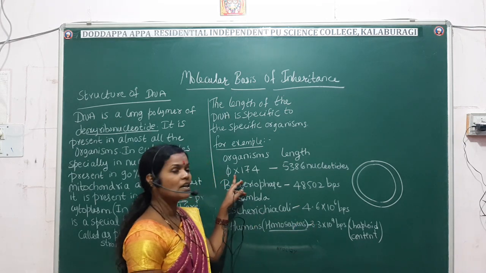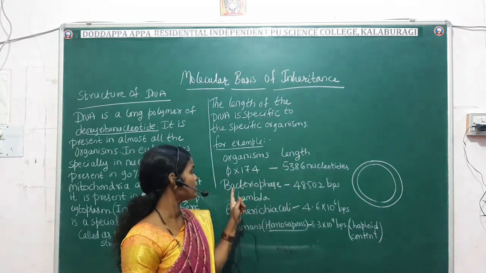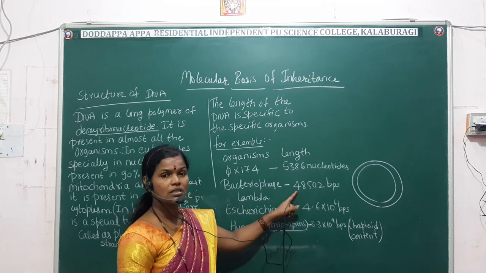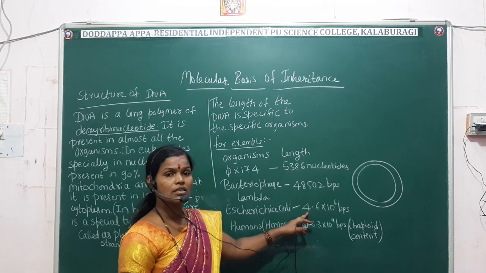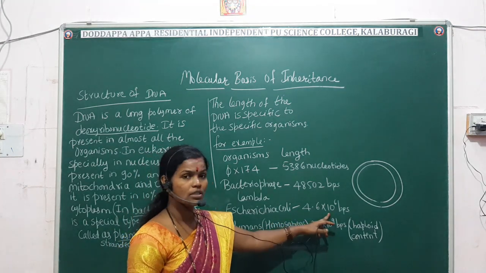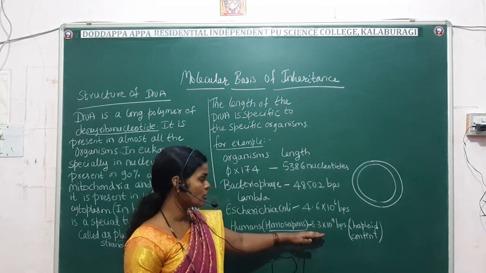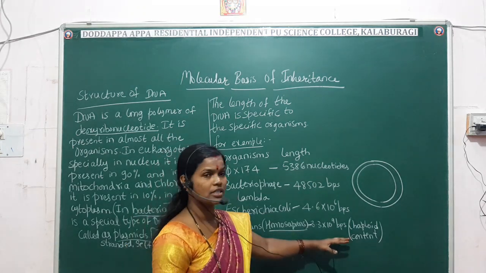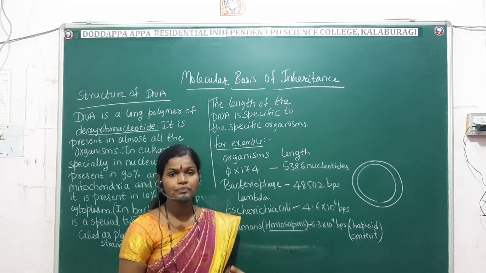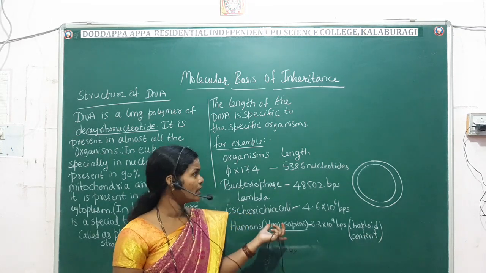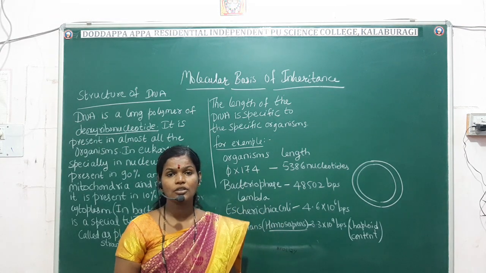Once again I will repeat: the phi X 174 virus consists of 5386 nucleotides. Then bacteriophage lambda consists of 48,502 base pairs. Then Escherichia coli consists of 4.6 into 10 raised to 6 base pairs. And humans, that is Homo sapiens, consist of 3.3 into 10 raised to 9 base pairs. It is the answer for the haploid content. So this is the brief introduction of the DNA length and also where the DNA is present. Now we are going to see the structure of the DNA.